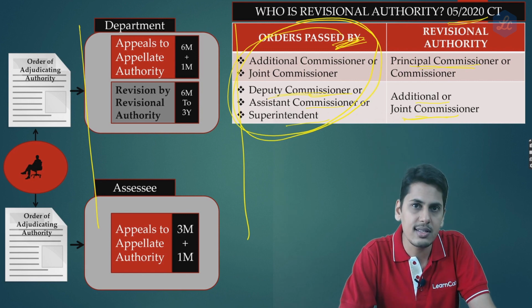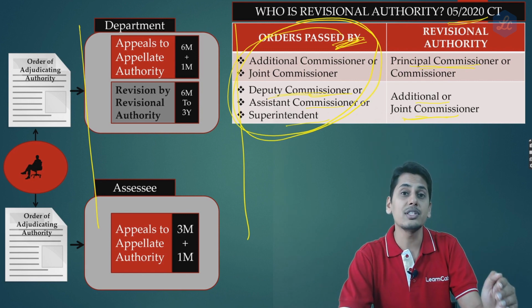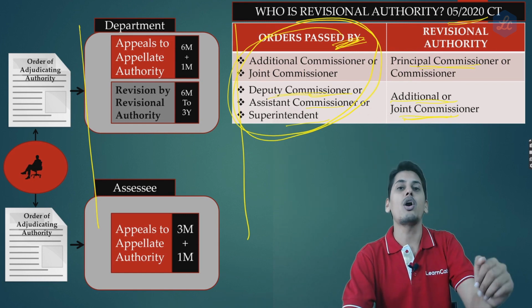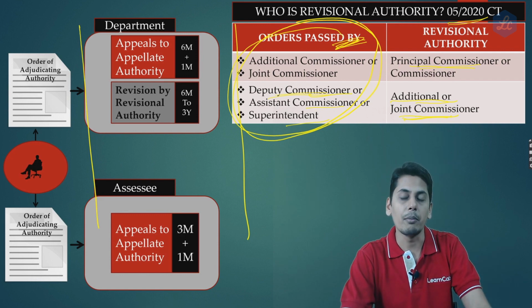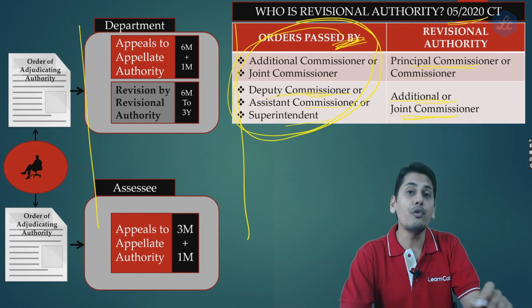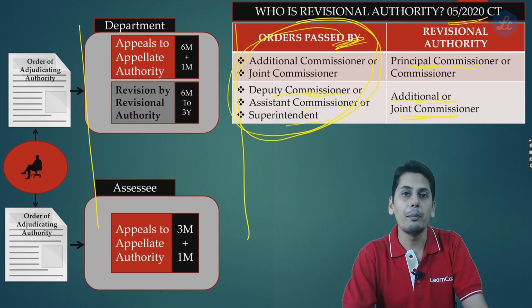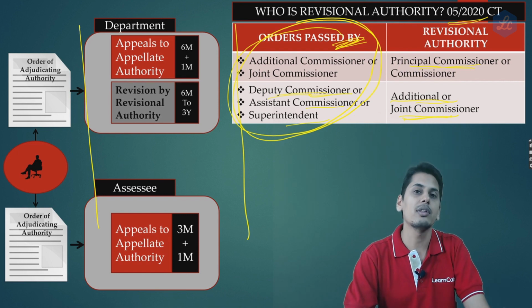Now, what is the process? The commissioner would take up the revisional order which is passed by the additional commissioner or joint commissioner. He would instruct an officer subordinate to him to prefer an appeal before the appellate tribunal, and thereafter an appeal is going to be filed before the appellate tribunal.